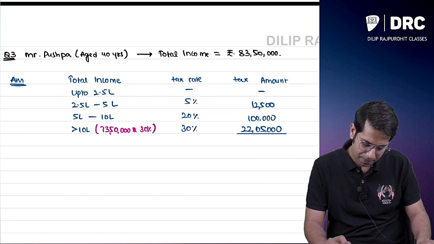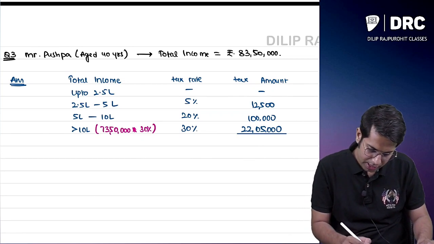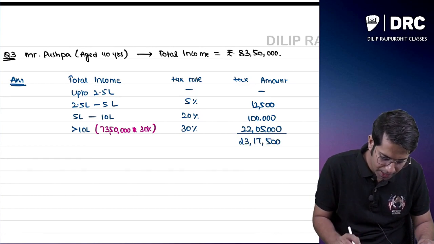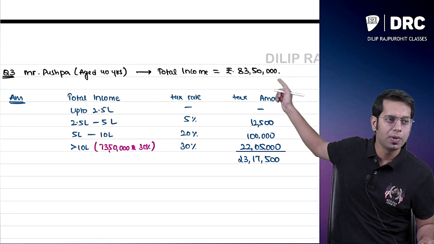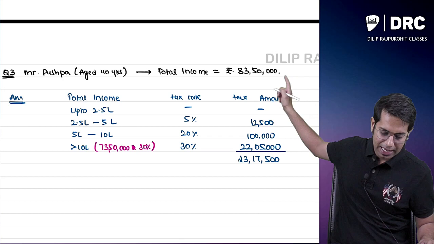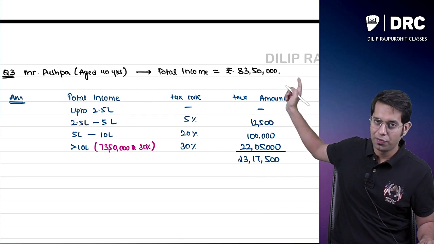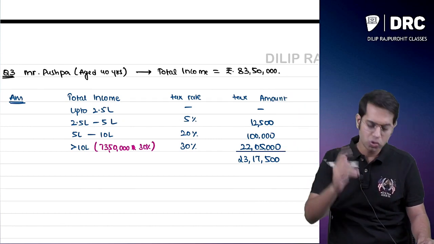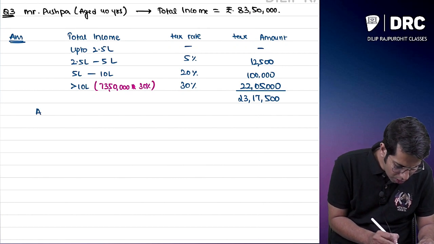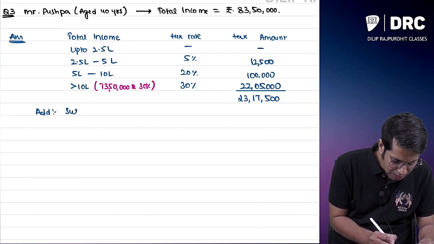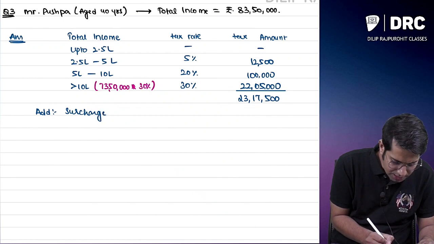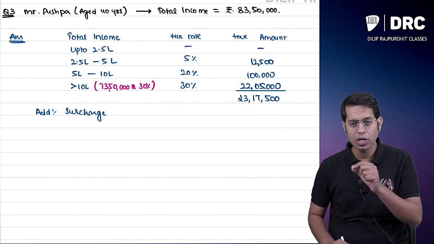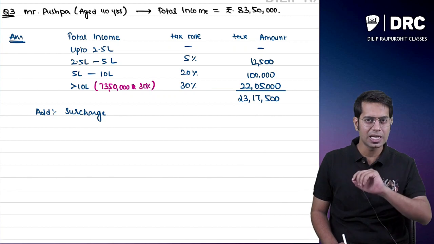So what is the total tax now? Plus 1 lakh plus 12,500. It comes to 23 lakhs 17,500. Now, because his total income is 83 lakh, more than 50 lakhs and within 1 crore rupees, he will also have to pay, apart from this tax, something called surcharge. So what am I going to do here? I am going to add surcharge. Surcharge rate is what, sir? 10%. If your total income is more than 50 lakhs up to 1 crore, you have to pay surcharge of 10%.